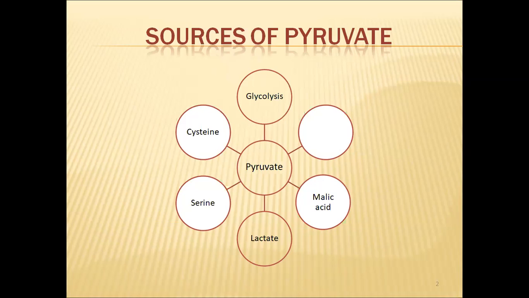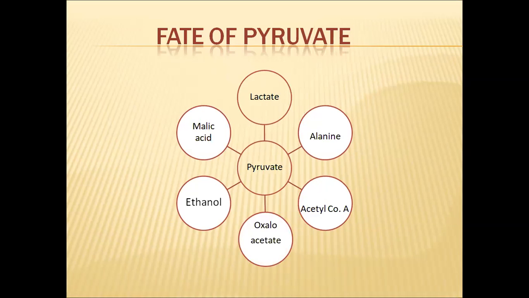In glycolysis, pyruvate is the end product, but in other chemicals, some amino acids and some organic acids like malic acid, lactic acid, and amino acids like cysteine and serine, in the metabolism of these molecules also, pyruvic acid will be formed. So not only from glycolysis, but from various other sources also, pyruvic acid will be synthesized in the cytoplasm of the cell.